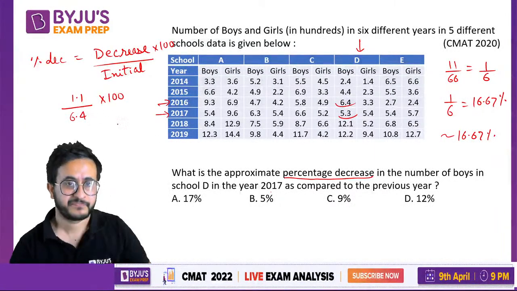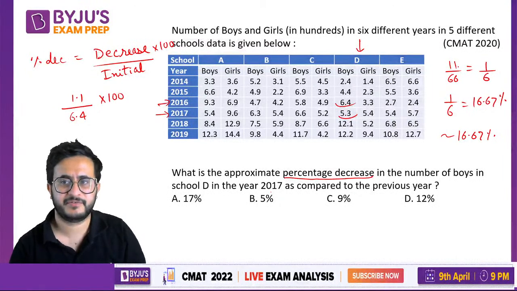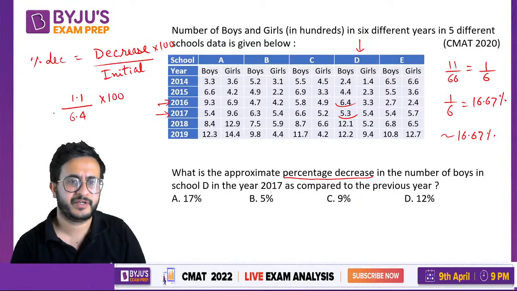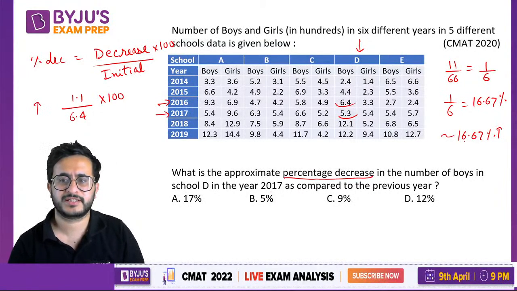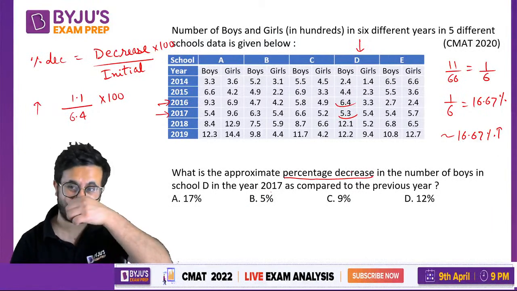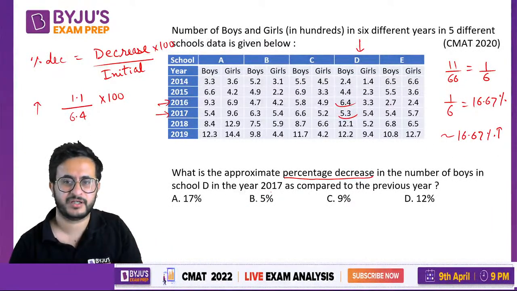Okay. Now what happens is, like 11 upon 66, 1 by 6 hota hai, 16.67, right? If the denominator is decreased, 66 से 64 कर दिया, so fractions would go up, so it should be more than 16.67, close to 17%. इतना सोचना भी नहीं कि 17% की तरफ होगा या क्या होगा, because other options are far apart.